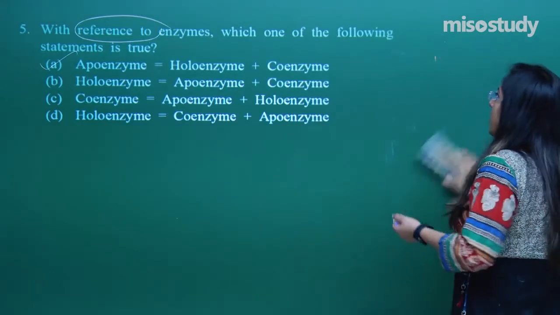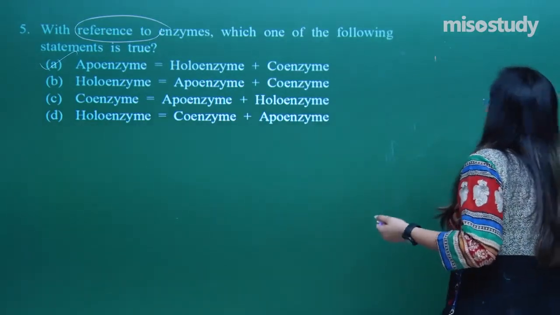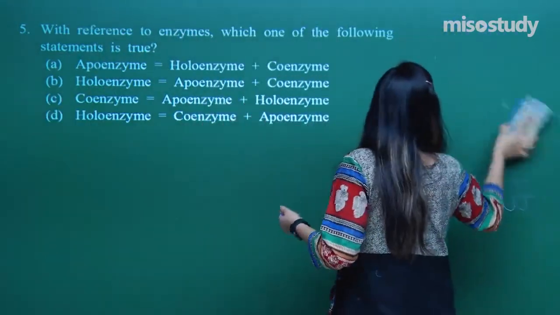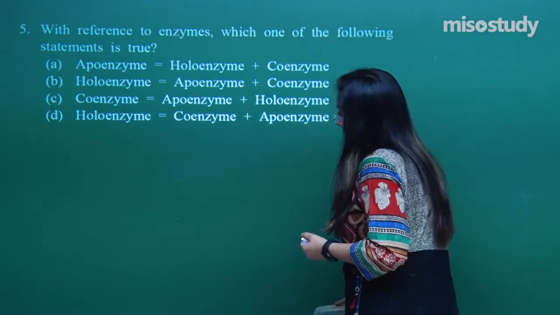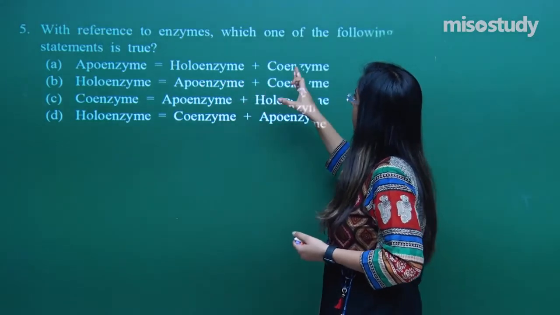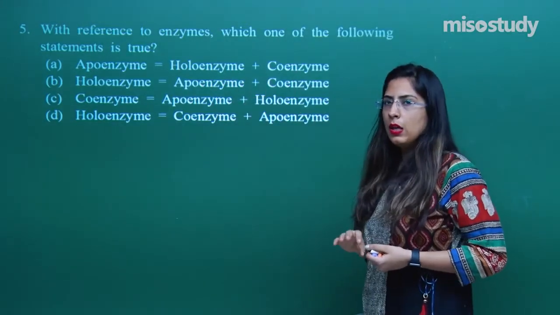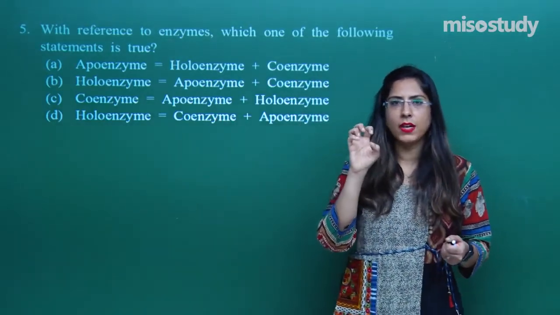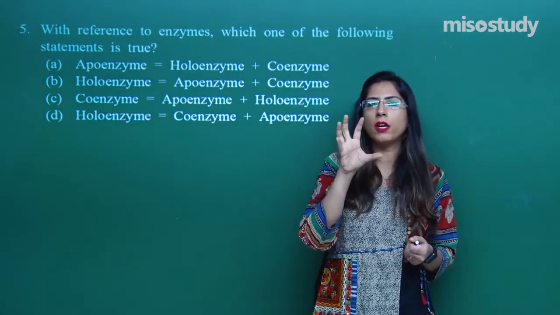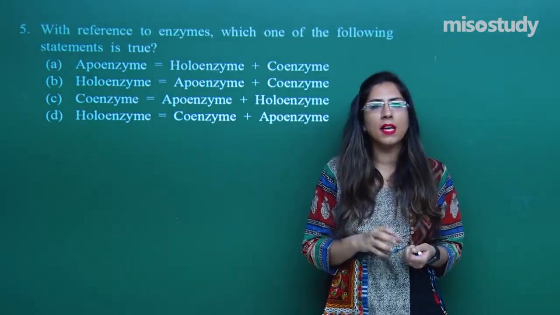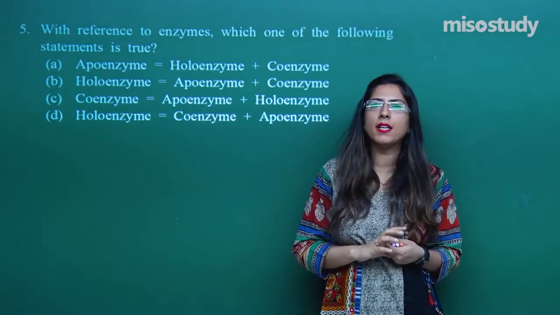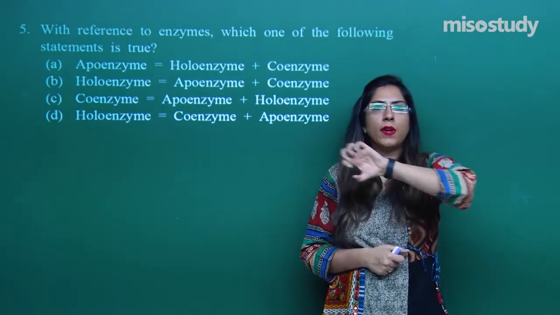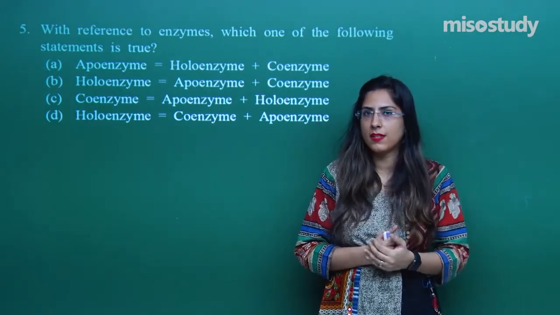With reference to enzyme, which one of the following statements is true? They are discussing apoenzyme, holoenzyme and the coenzyme. When I was discussing the enzyme, I told you that some parts of the enzymes are proteinaceous. I am talking about the conjugate enzymes. Simple enzymes are there and conjugate enzymes are there. Conjugate enzymes are those enzymes which are made up of certain other subunits as well. They increase the efficiency of those enzymes.